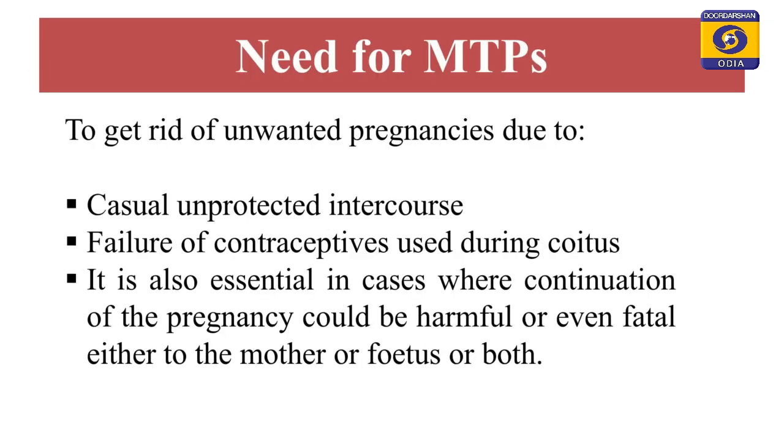What is the need of this? Whenever we want to get rid of unwanted pregnancies, we go for this method. Unwanted pregnancies might be due to casual unprotected intercourse, failure of contraceptives during coitus, and in some cases it is essential where continuation of pregnancy can be harmful for either the mother or the fetus. In that case also we go for MTP.